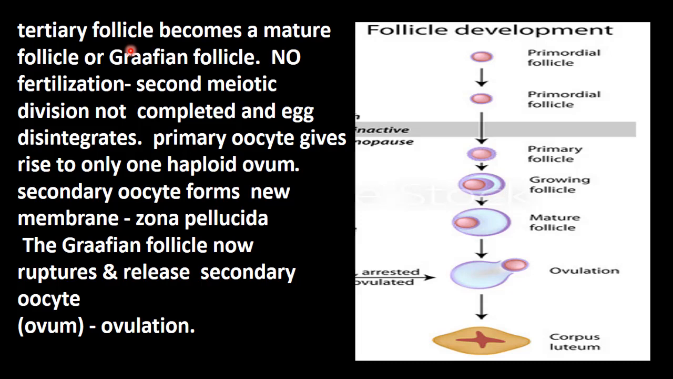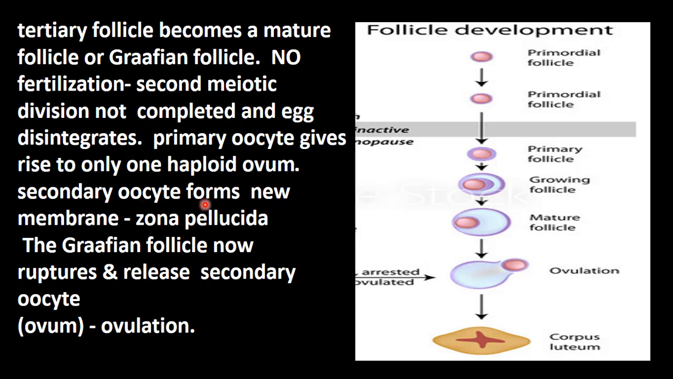That is, the tertiary follicle becomes a mature follicle or Graafian follicle. This is the mature follicle, which has a fluid filled antrum inside. If fertilization does not occur here, the second meiotic division is not completed and the egg disintegrates. This primary oocyte gives rise to only one haploid ovum, which is sent out, that is called ovulation.